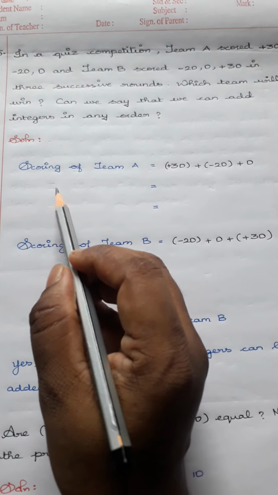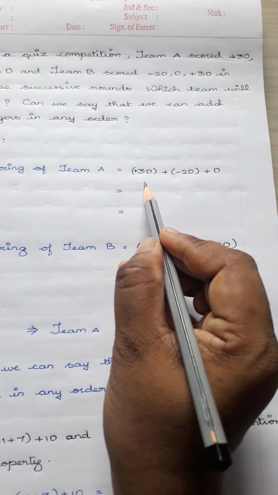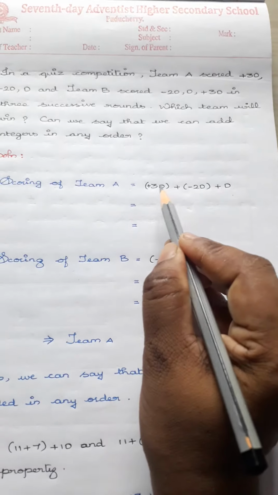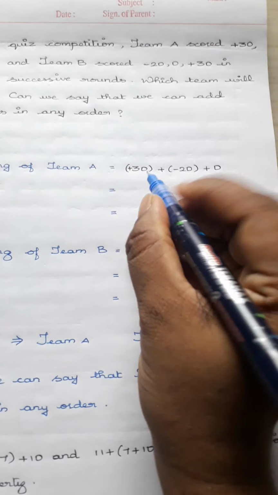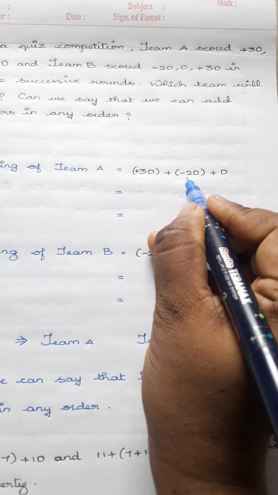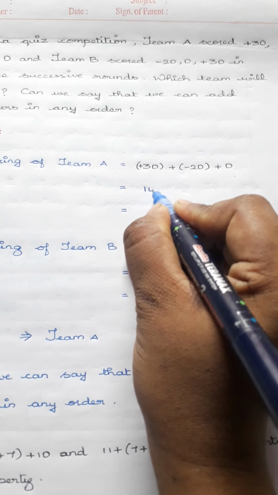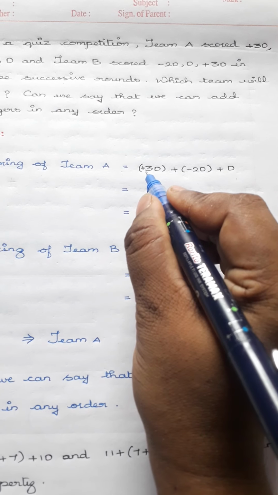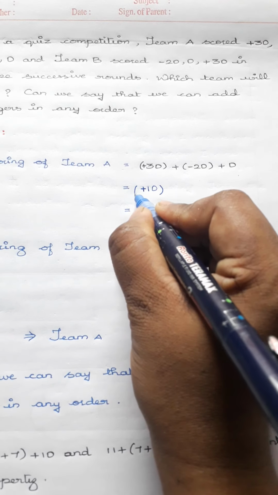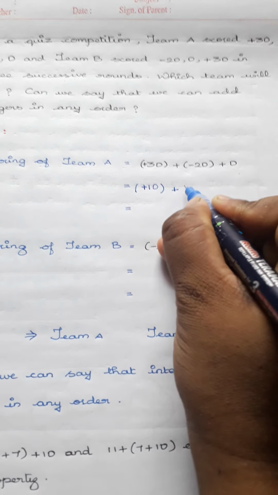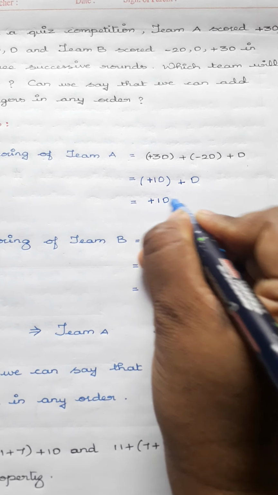Okay. So we will see the solution. Scoring of team A is +30, -20, 0. So when you add it, we can find the total of the score. So first +30 -20, different signs. So what you have to do? Subtract, put the answer, and now you put the greater number's sign. So +10. Fine. Already we have 0 here. So +10 plus 0 is +10 again.